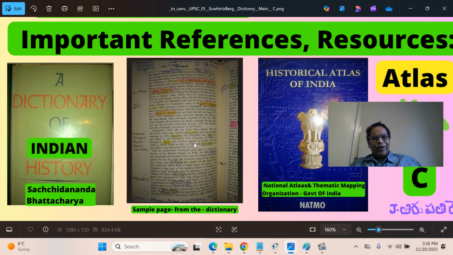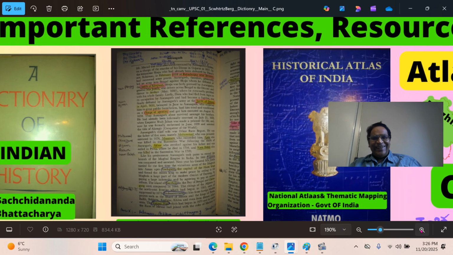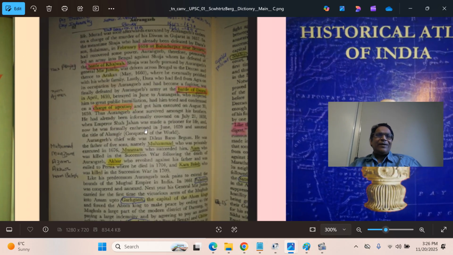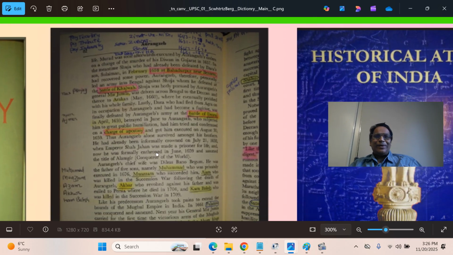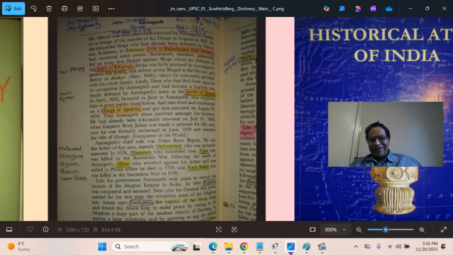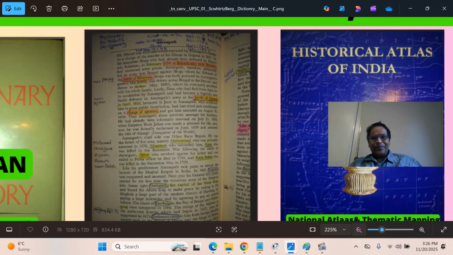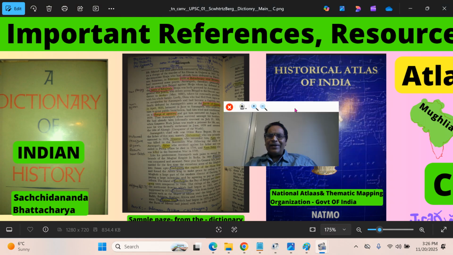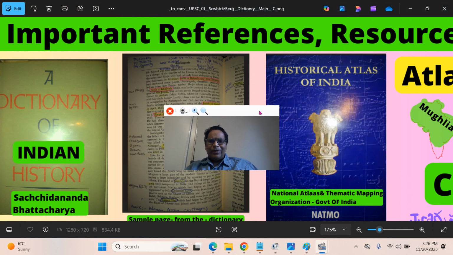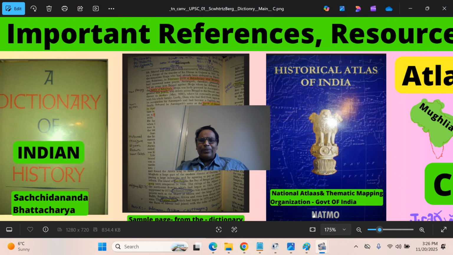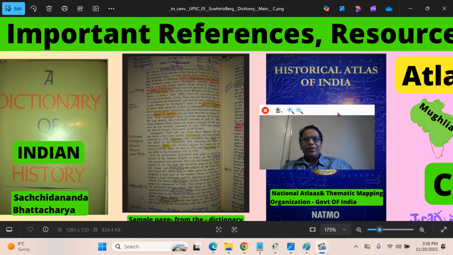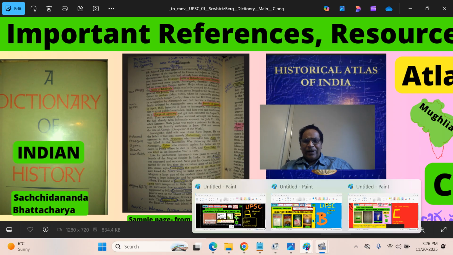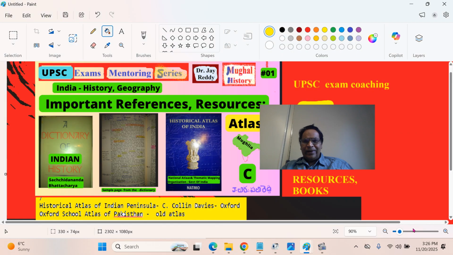And I have put one sample page here, the Aurangzeb page, because you see a lot of scribbling, because I write for myself when I read it. And then the Historical Atlas of India, that was the Government of India publication, called NATMO, National Atlas and Thematic Mapping Organisation, Government of India, and so on. In addition to that,